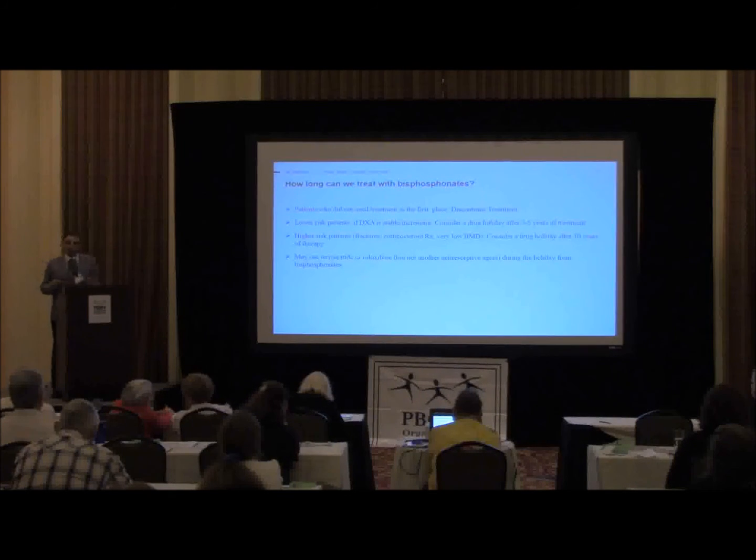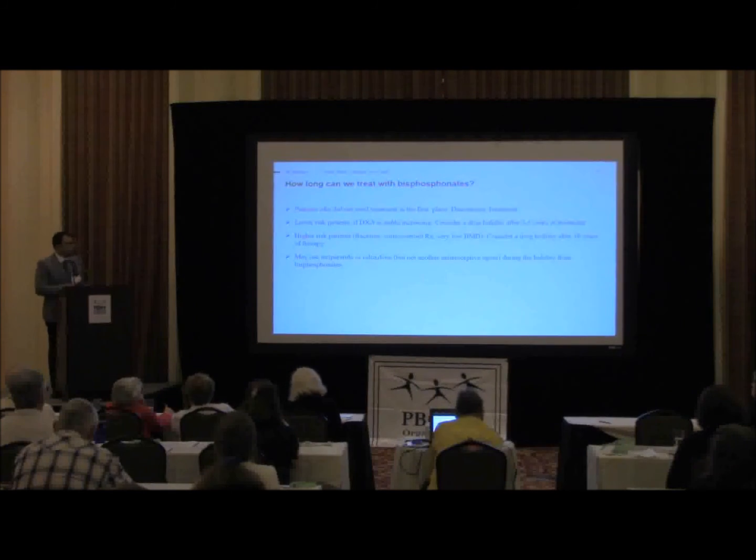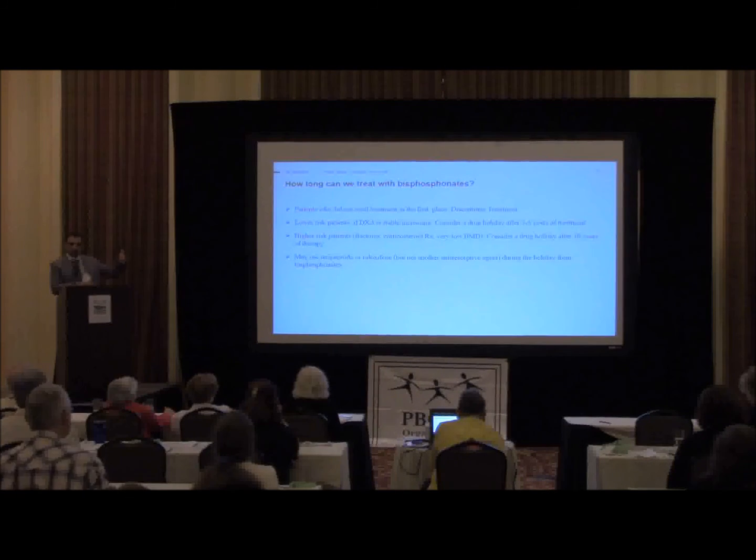For low-risk patients, again, we talked about high risk and low risk depending on your history and your social habits, we tend to treat for 5 years and stop, and we give what we call a drug holiday. For high-risk patients, some go up to 10 years and then stop and give a drug holiday, or a little bit earlier. Some do 7, some do 8, it's all over. In between, you can use other FDA-approved drugs, but not the strong anti-resorptives, which are the bisphosphonates and the newer denosumab or Prolia injections.